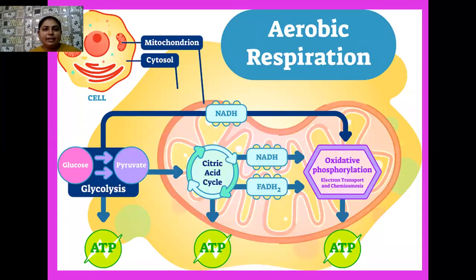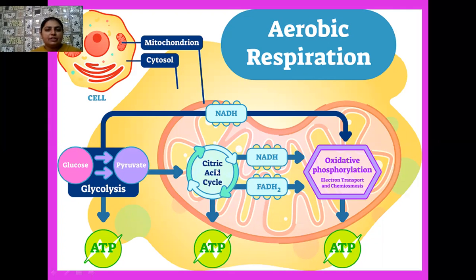Okay, student, one diagram is visible to you. Here I have shown both the processes. Glycolysis, always remember, takes place in the cytoplasm under anaerobic conditions. So here 6 molecules of glucose enter, and through so many steps, this hexose sugar has to be converted into a 3-carbon compound, which is known as pyruvate.